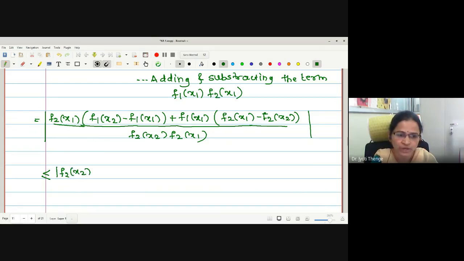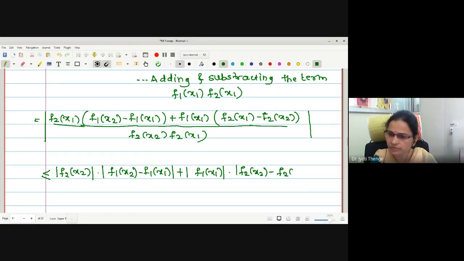Mod of f2 x1 into mod of f1 x2 minus f1 x1, added with mod of f1 x1 into mod of f2 x2 minus f2 x1. And the denominator also I am separating: mod of f2 x2 into mod of f2 x1.